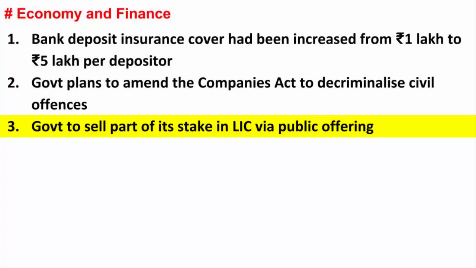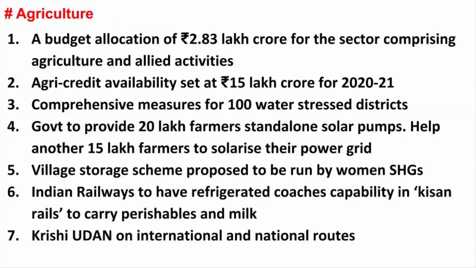That means by listing a company on the stock exchange, it disciplines the company, provides access to financial markets and unlocks its value. By doing this, the government will be able to earn some 8 to 10 lakh crores. And that will allow the government to meet its highest ever disinvestment target and attract foreign investors.